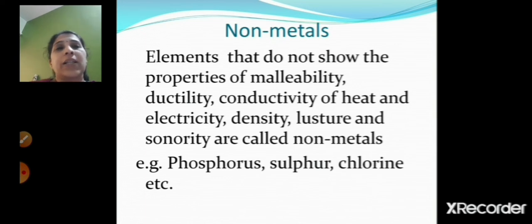Now what are non-metals? Elements that do not show the properties of malleability, ductility, conductivity of heat and electricity, density, luster and sonority are called non-metals. Examples are phosphorus, sulfur, chlorine, etc.